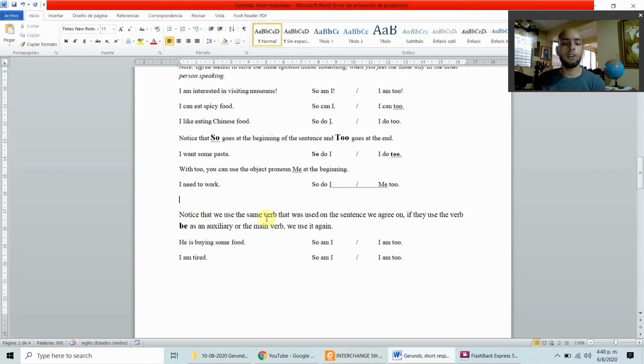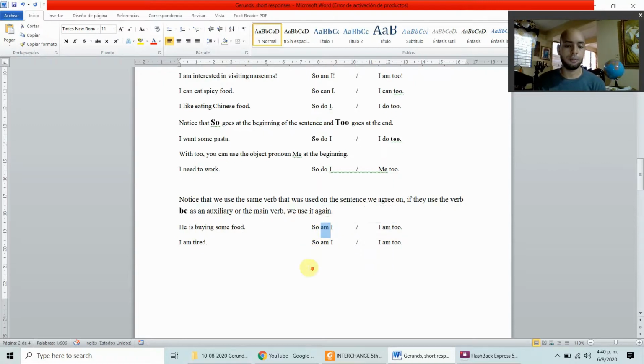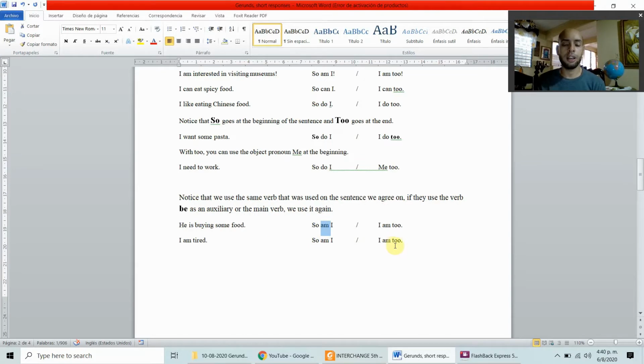Notice that we use the same verb that was used in the sentence we agree on. If we use the verb be as the auxiliary, we use it again. For example, he is buying some food. We are using the verb be here. So we use the verb be in the short answer as well, depending, of course, on the subject you are using. If you're talking about yourself, you use am. If you're talking about someone else, you use is or are, depending on the subject. I am tired. So am I. I am too.